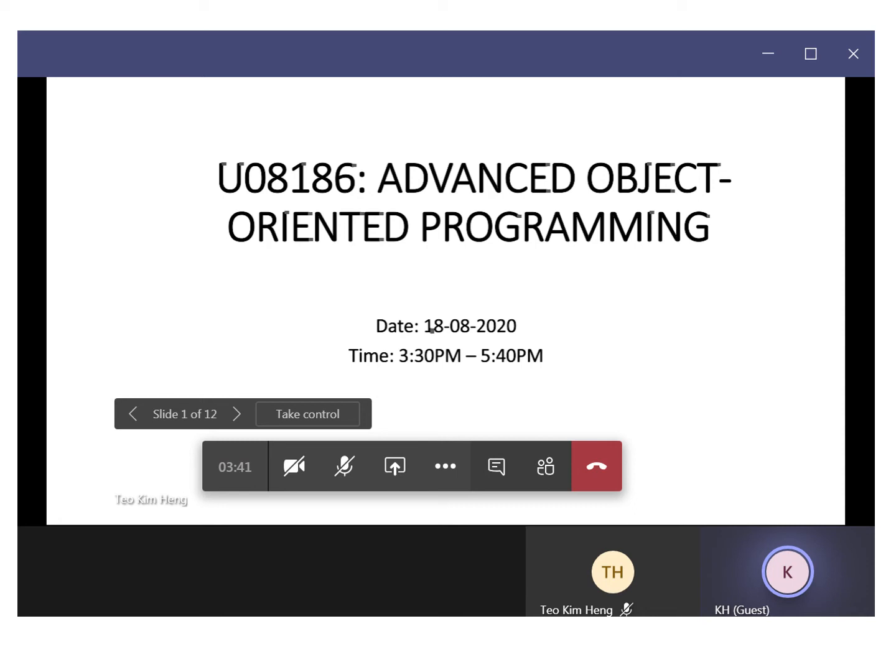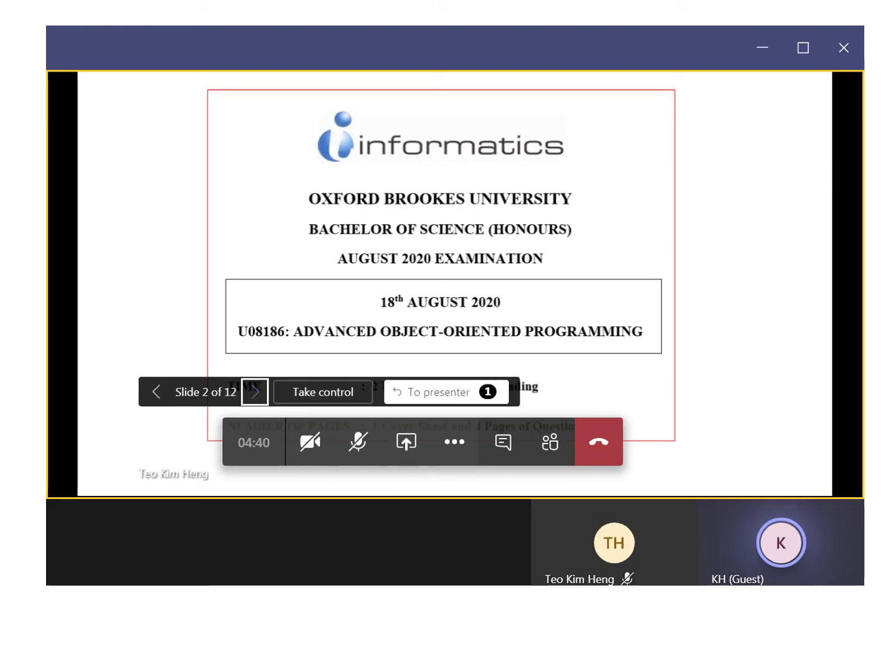But this PowerPoint slide, you cannot download. You can only view it through MS Team meeting. Okay, so you can move next and forward, back and forth around the exam paper. Okay, so for example, I can go to slide 2 or page 2.